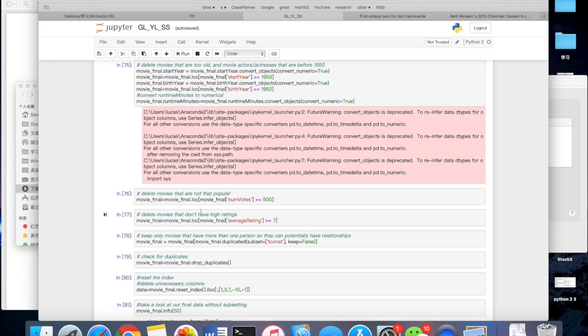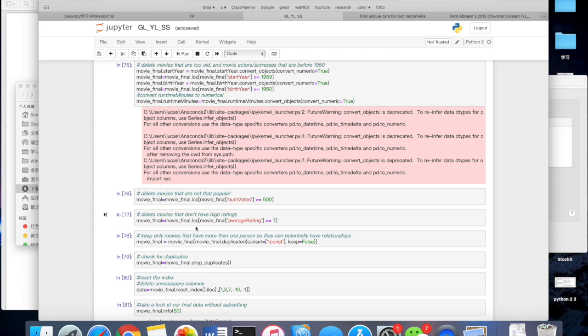And then we dropped all those movies with their number of votes less than 500 and all those ratings less than 7. 507 is the third quantile of our data set.